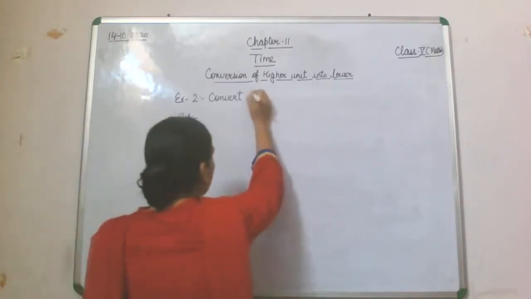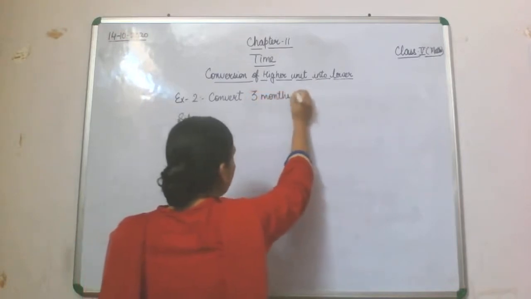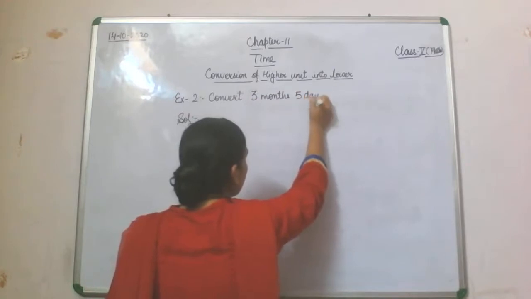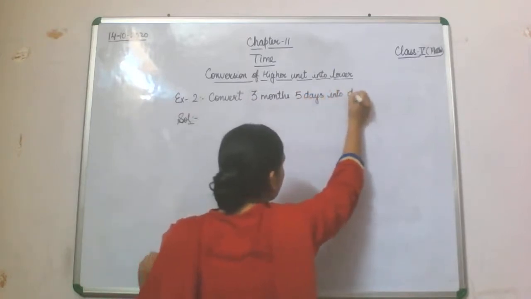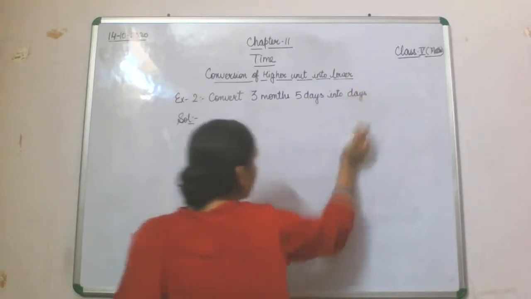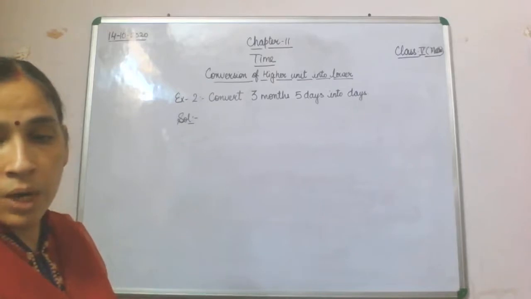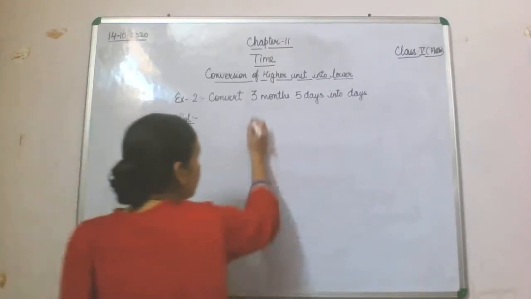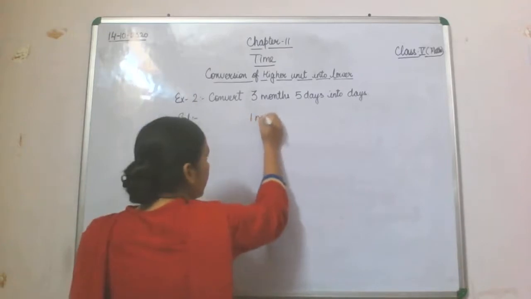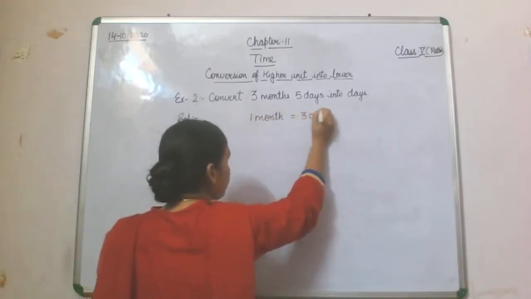Convert 3 months 5 days into days. Fine. Now the relation we will write first. What is the relation?